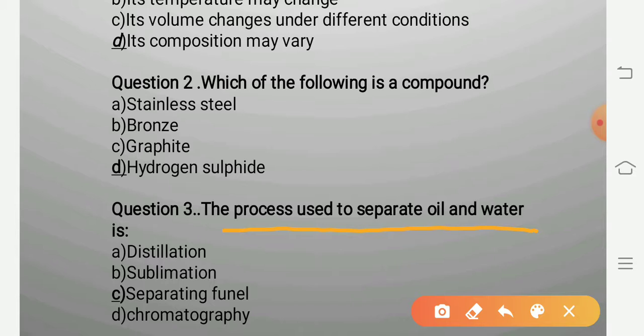This decantation is done by the apparatus called a separating funnel. This separation depends on the densities of the liquids. The liquid whose density is more forms the layer at the bottom, and the liquid whose density is less, means lighter, forms the upper layer in the separating funnel.